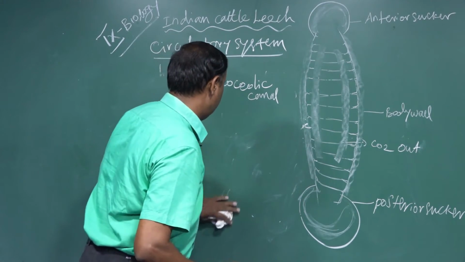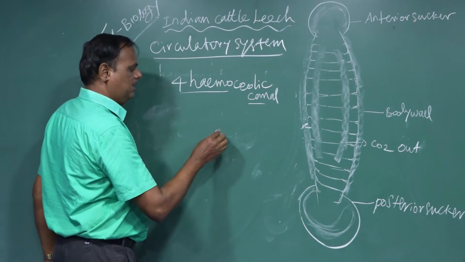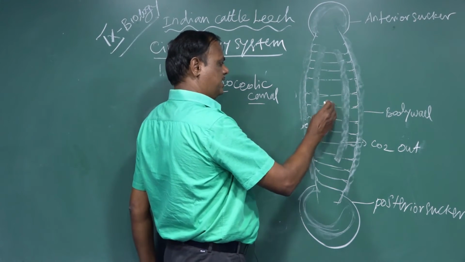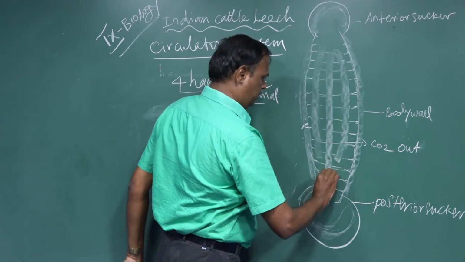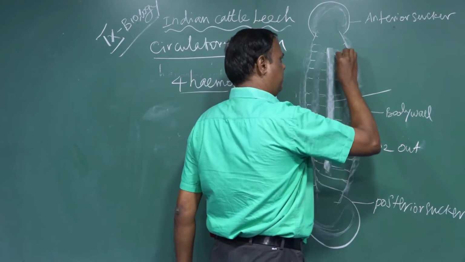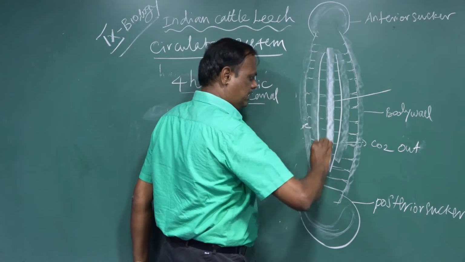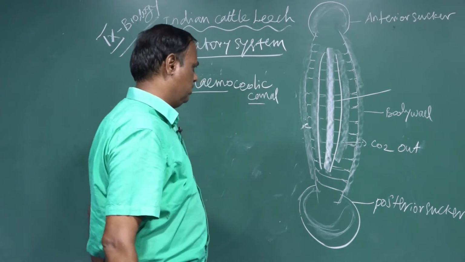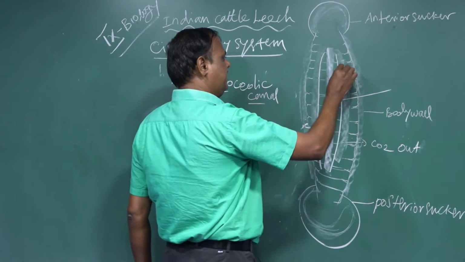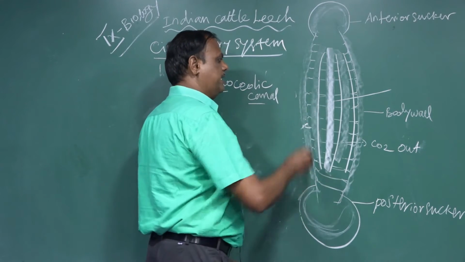The hemocoelic canals are 4 in number. One is on the dorsal side, above the digestive system. Another is on the ventral side of the digestive system. The other two are on each lateral side of the digestive tract.